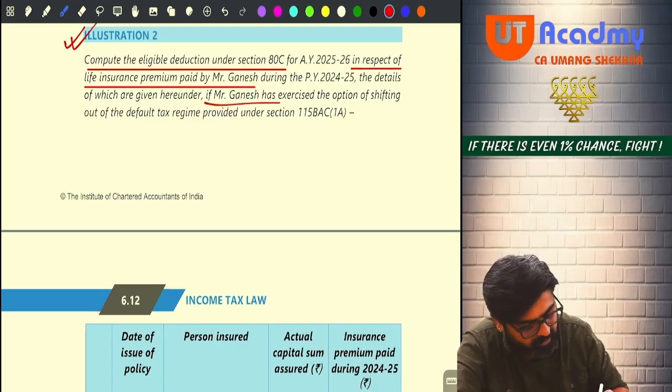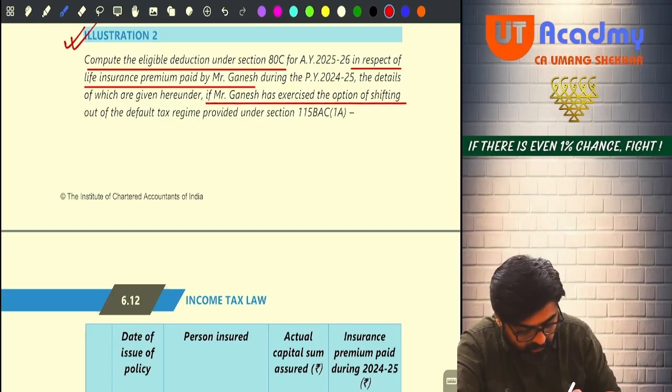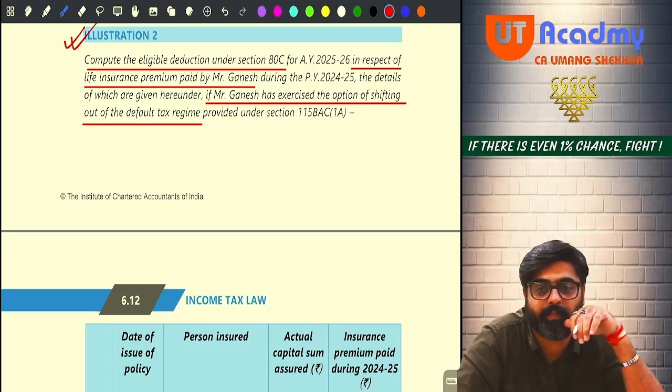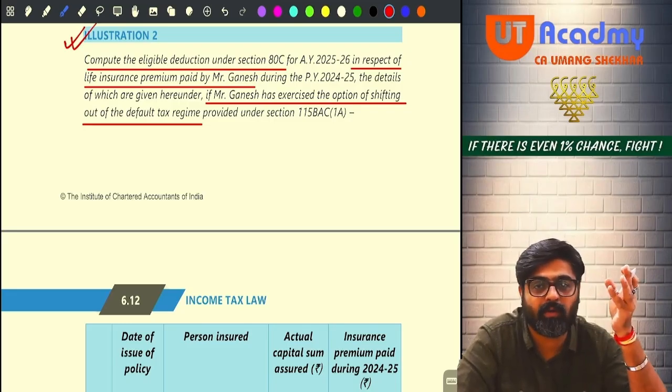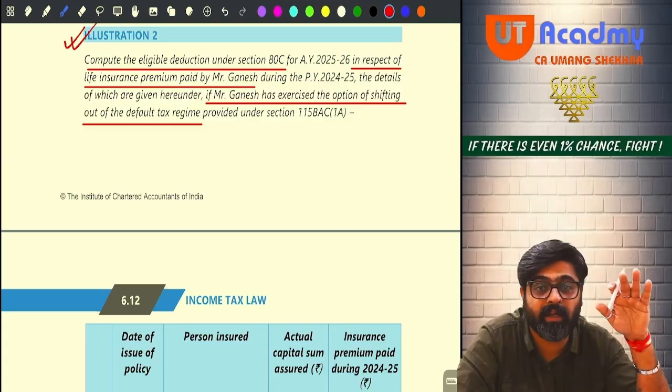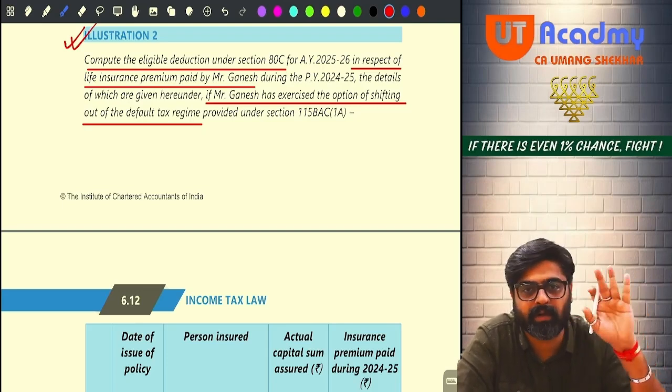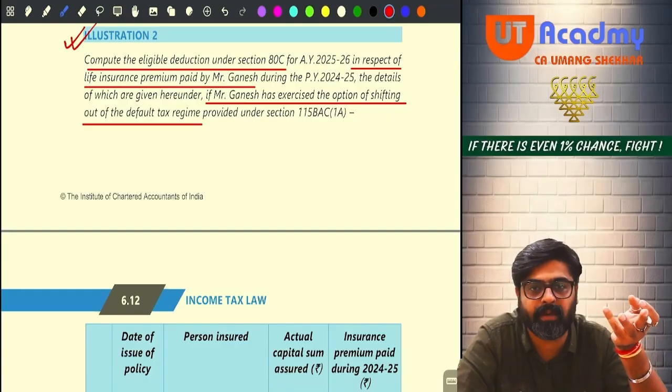If Mr. Ganesh has exercised the option of shifting out of the default tax regime, thank God he is shifting out. If he was not shifting out, I would have given the answer nil, because under 115BAC, you don't get any deduction under section 80C. So if you are shifting out, only then you are going to get the deduction under 80C for life insurance premium paid. Yes or no?